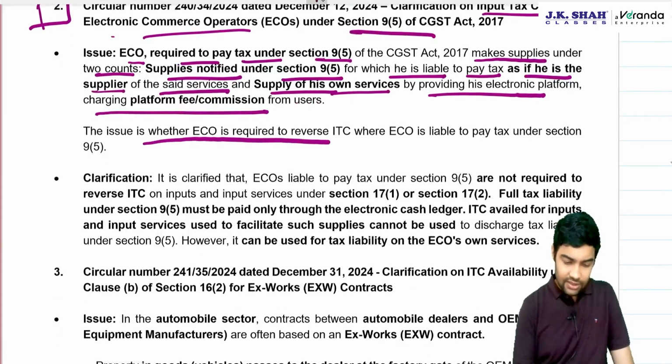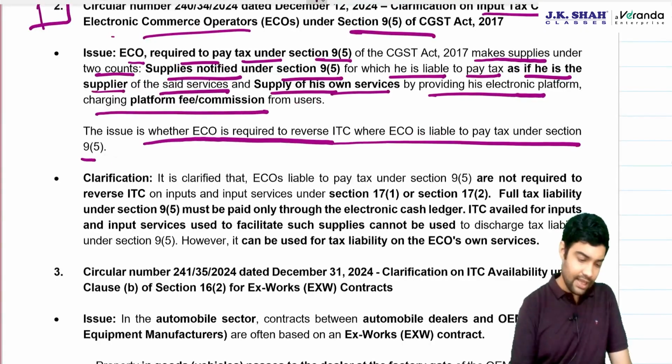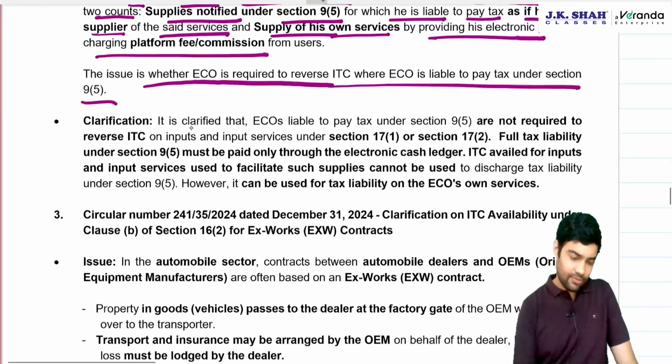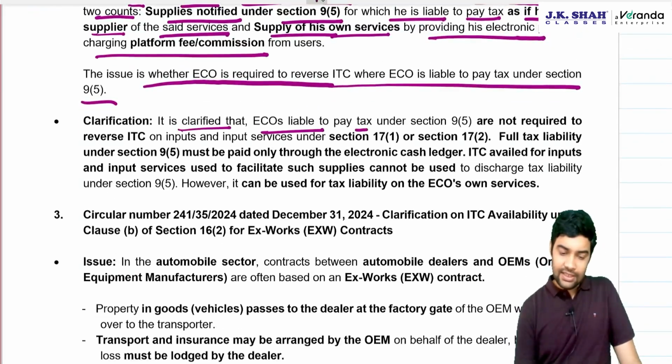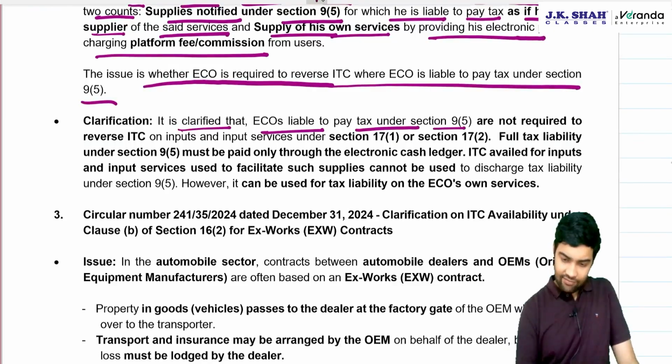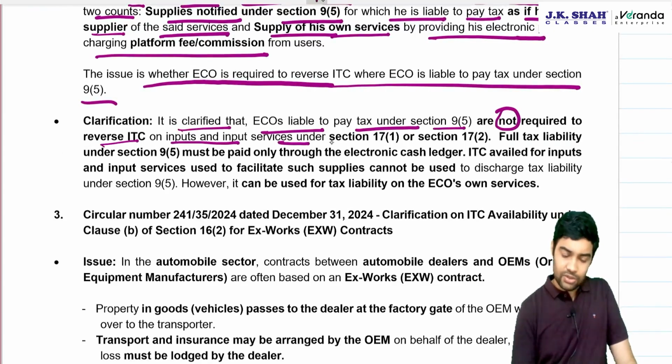The issue is whether ECO is required to reverse ITC where ECO is liable to pay tax under 9(5). It is clarified that ECO liable to pay tax under 9(5) is not required to reverse ITC on inputs and input services under 17(1) or 17(2).